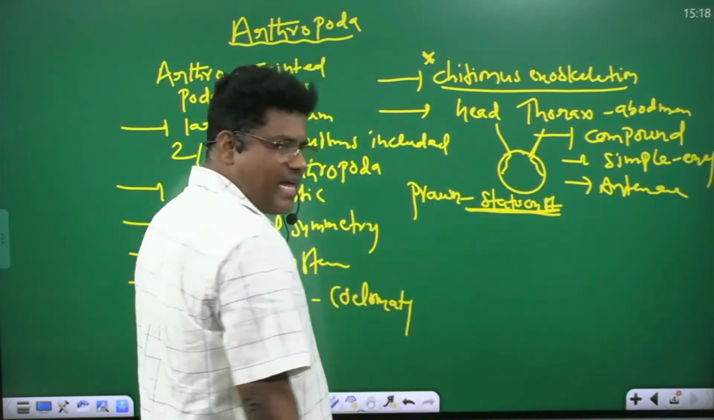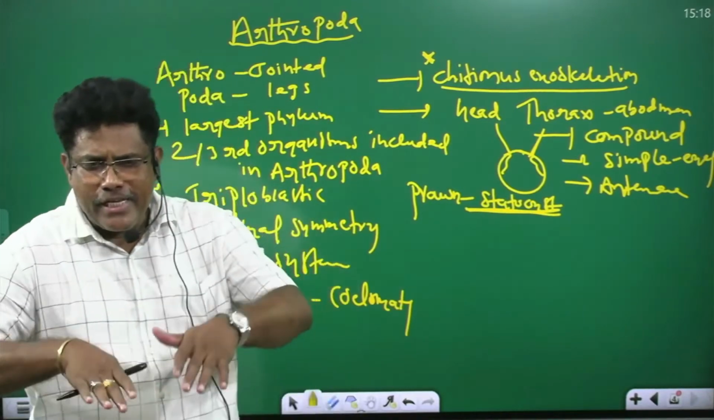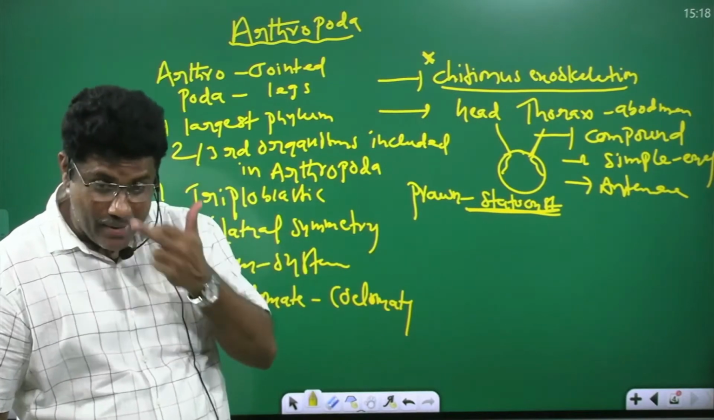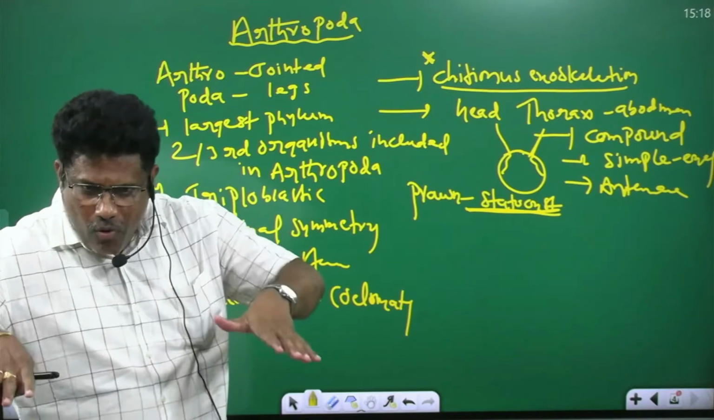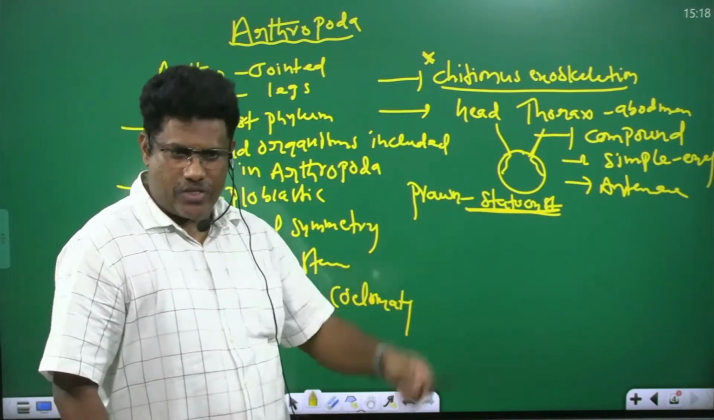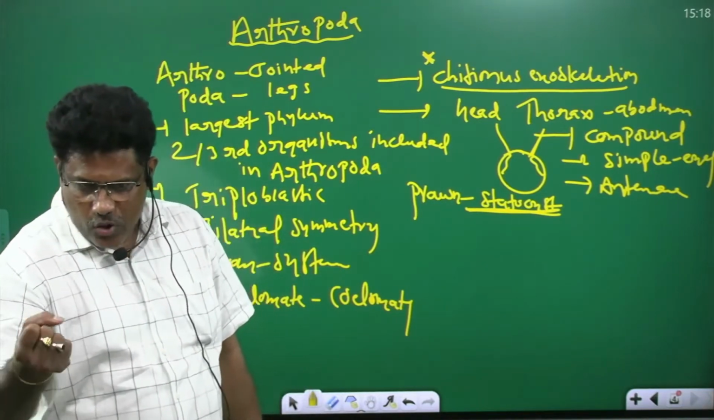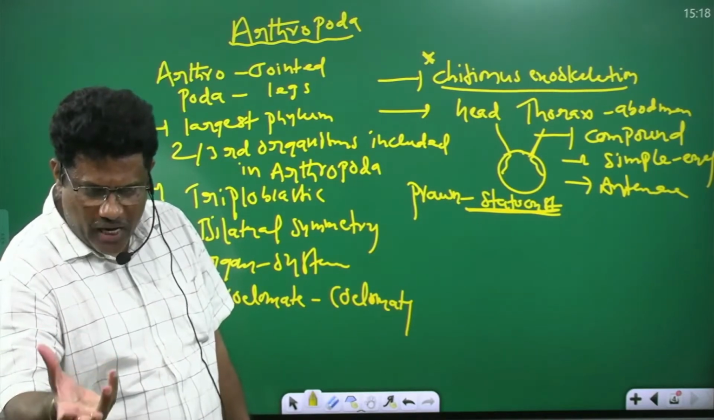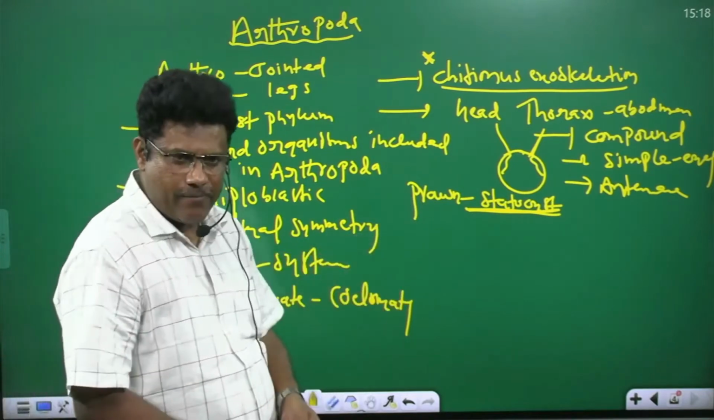Statocyst is also a sensory organ, useful for buoyancy. Buoyancy means easily floating on water. Prawns live in the water, easily swim in water, and easily float on water. With the help of what? Statocyst. That is called buoyancy. Statocyst is useful for buoyancy. Buoyancy means the organism easily floats on water. Any doubt? So this is important.